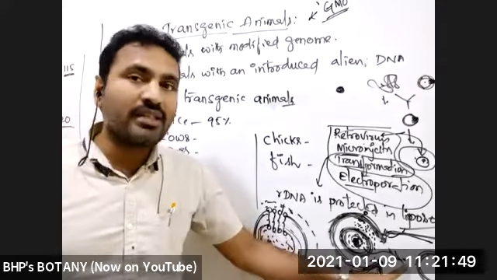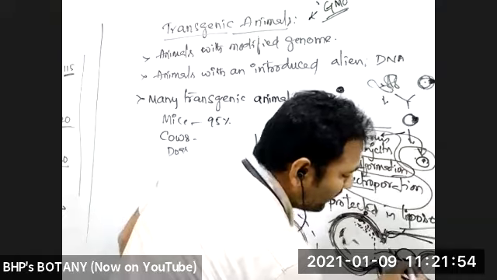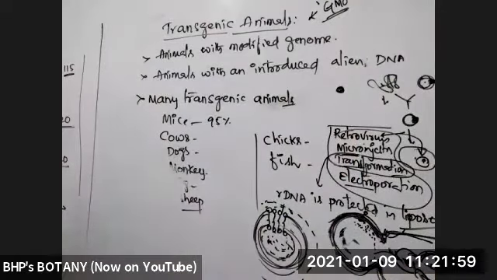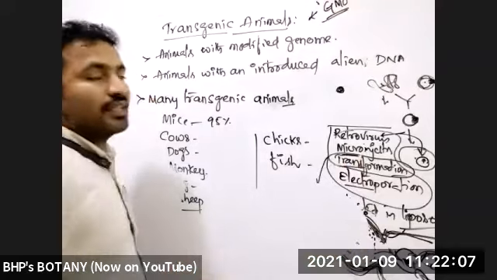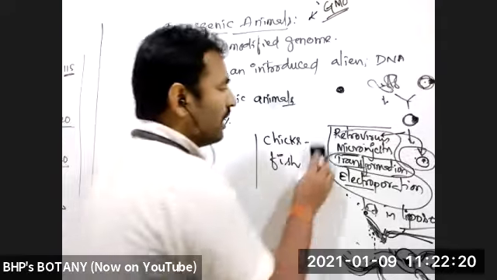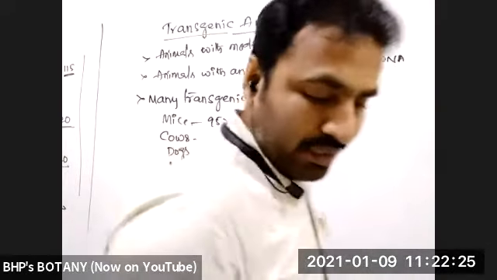As the nuclear membrane is also a lipid bilayer, this combines with this, and the rDNA is directly incorporated into the nucleus. Like that we can do. So, whenever we transfer rDNA by physical processes like transformation or transduction, it can be protected by using liposome mediated gene transfer. rDNA can be enclosed inside a liposome, and that rDNA can be transferred into the host organism by physical processes like microinjection also.